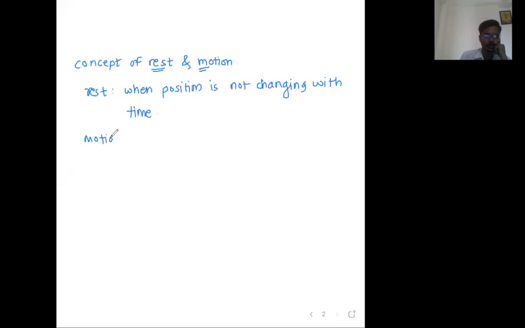And when are we going to say an object is in motion? When position is changing with time. This we already wrote, but now try to understand the concept. Here the word position comes. How to give the position? By coordinates. To give the position you need coordinates, and coordinates can be given only if you have a coordinate system. So here we need a coordinate system.